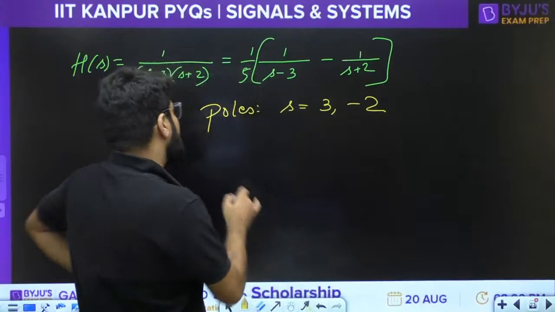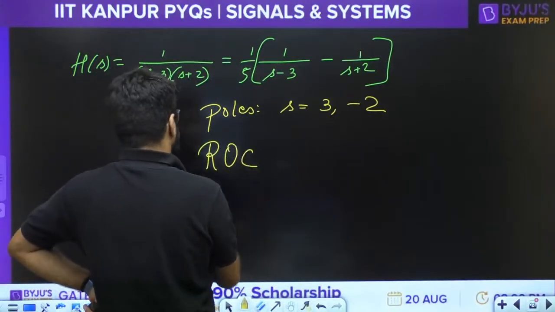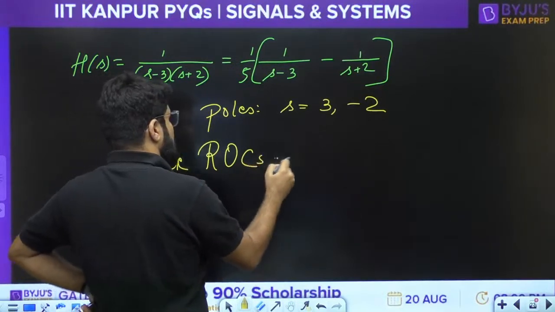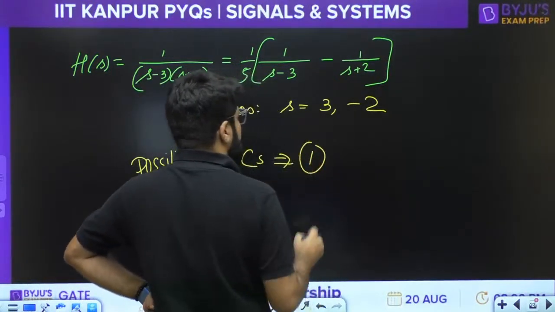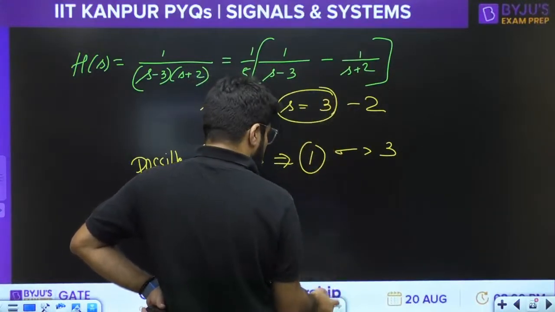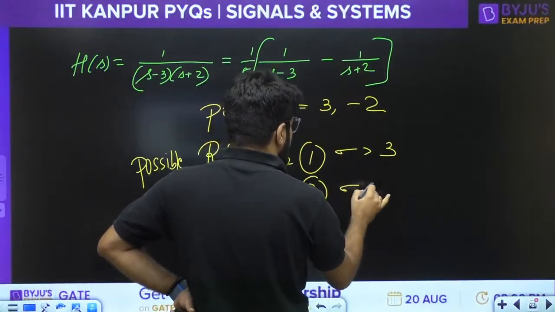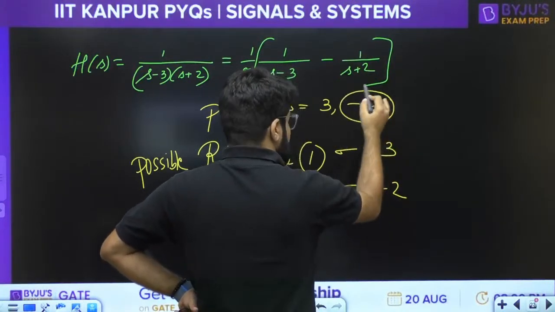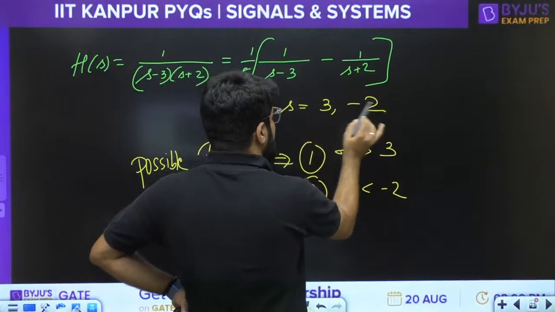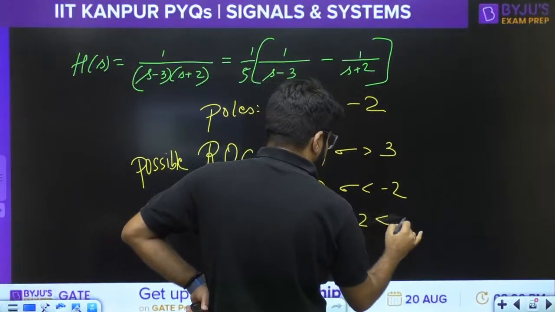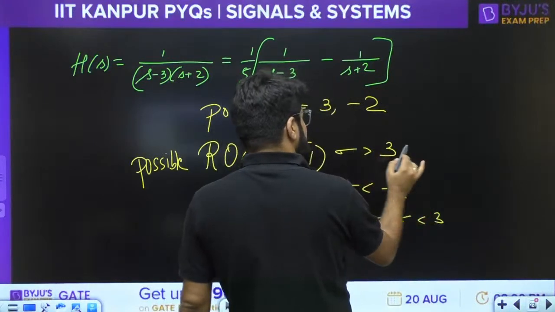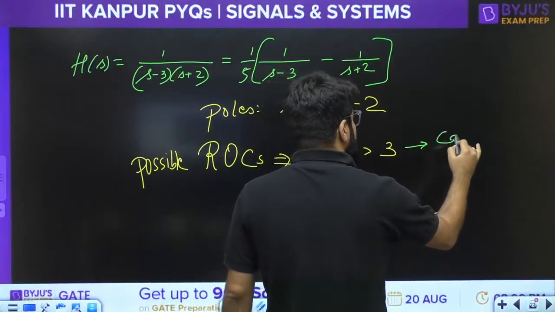So what are the possible ROCs? When there are two poles of the system: sigma greater than the greatest pole, the outermost pole; sigma less than the innermost pole, the smallest pole; and number three, sigma between both the poles, so -2 less than sigma less than 3. Now see what will happen. First case, sigma greater than 3, right sided ROC.